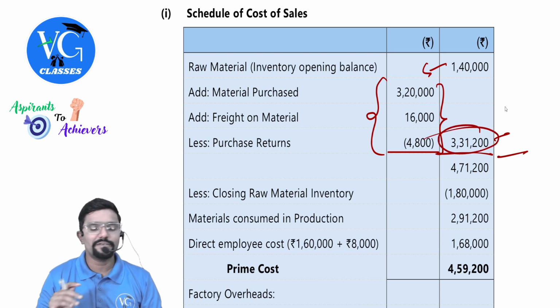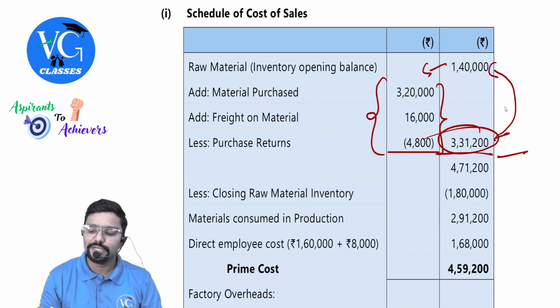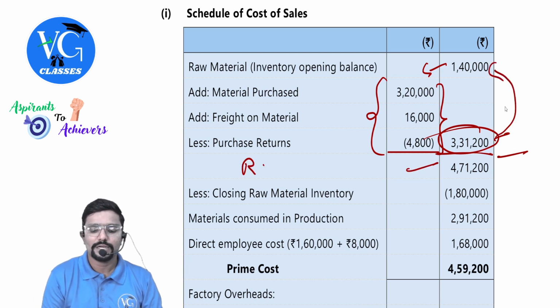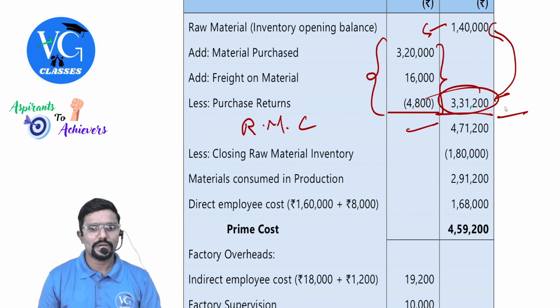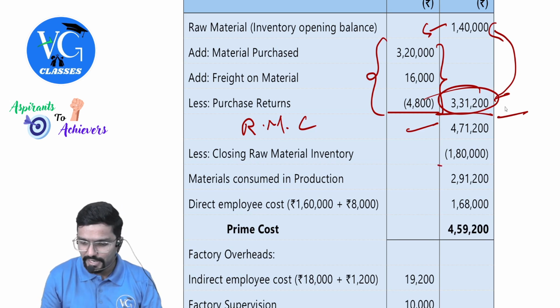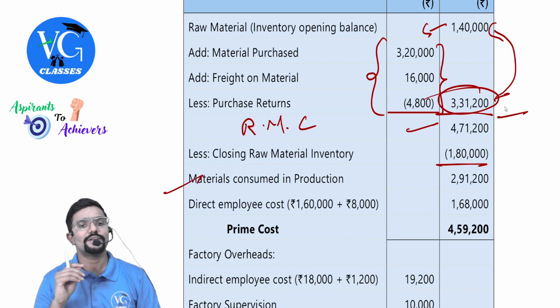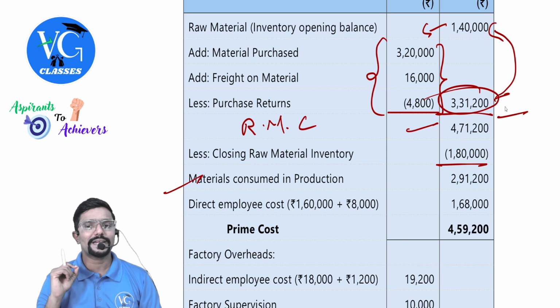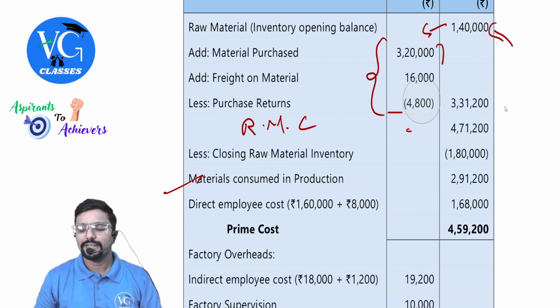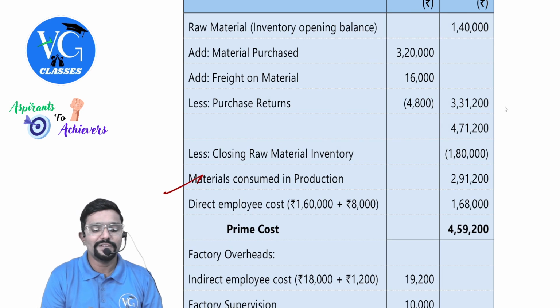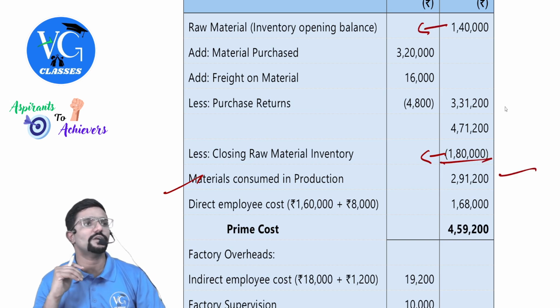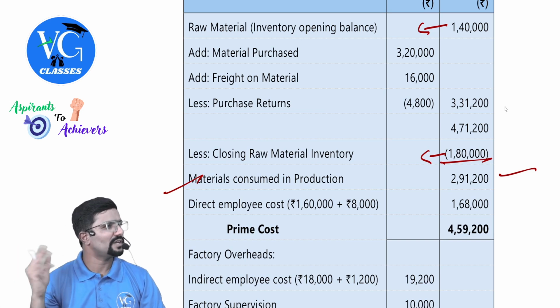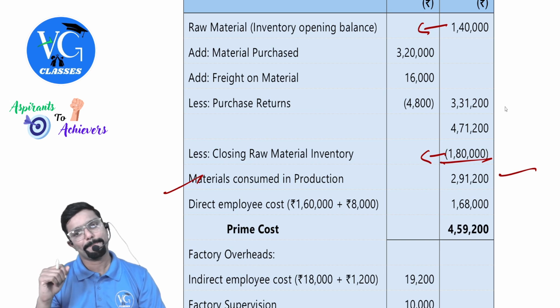Hope you understood. What we have calculated here, 331,200, is not raw material consumed. I need to add it with opening stock. Only then I will get raw material consumed. Oh, closing stock is here. Closing stock also is not taken care of. Actually, raw material consumed will come here, which is 291,200. Little mess up there. Better you put this also in the inner column. Final figure, take it to the outer column. Or else maybe do it by way of working note and then bring it here.